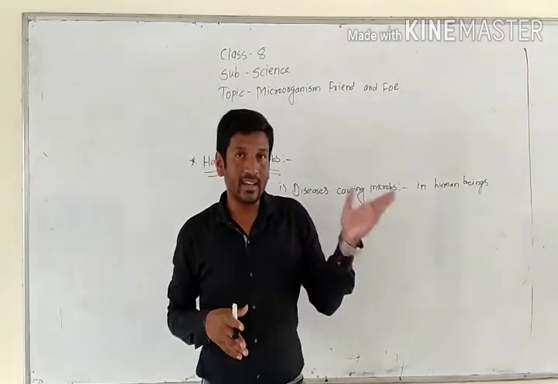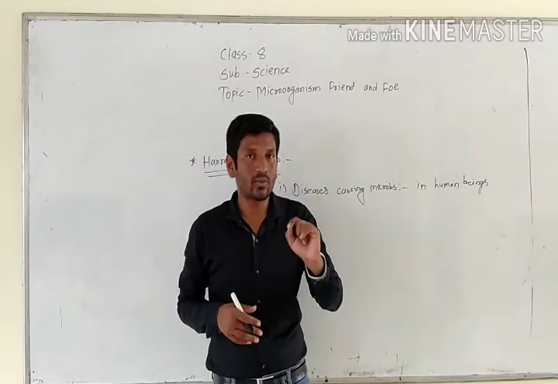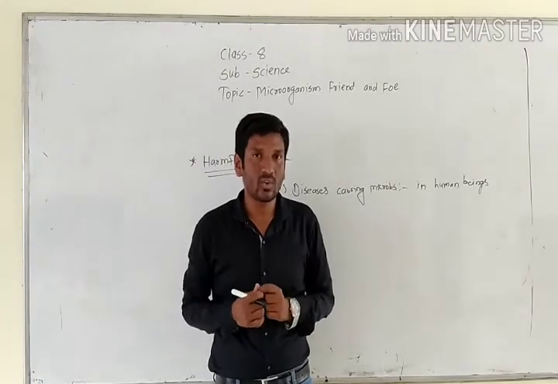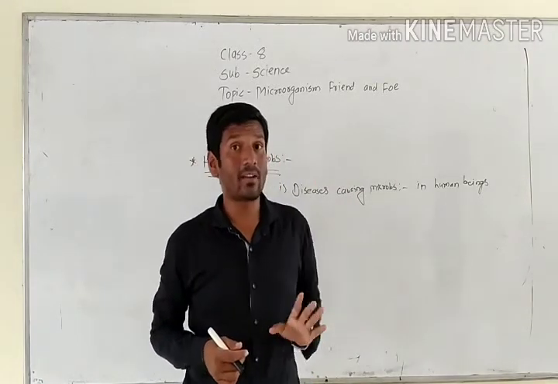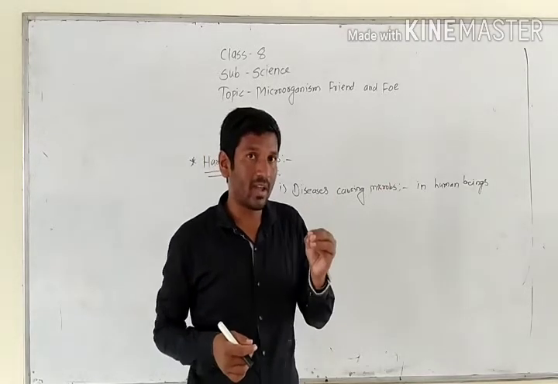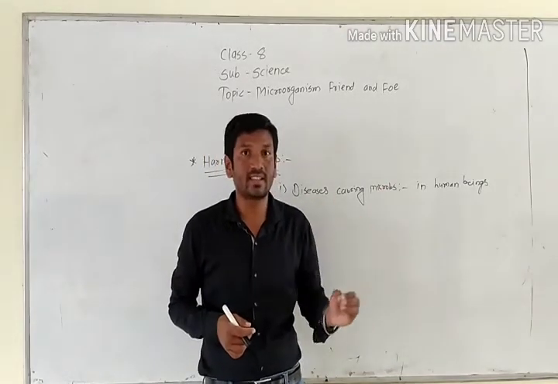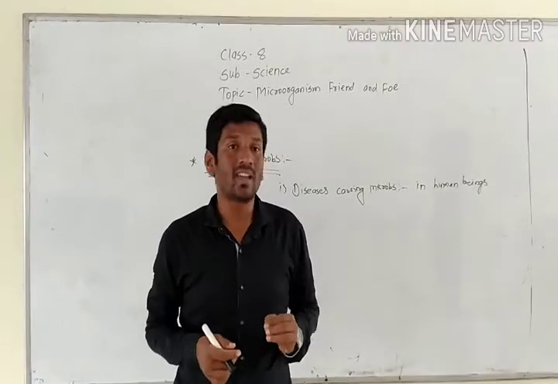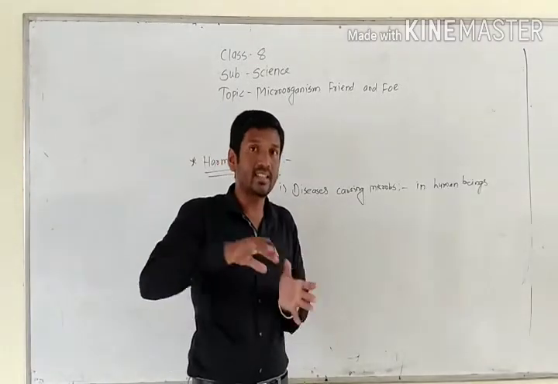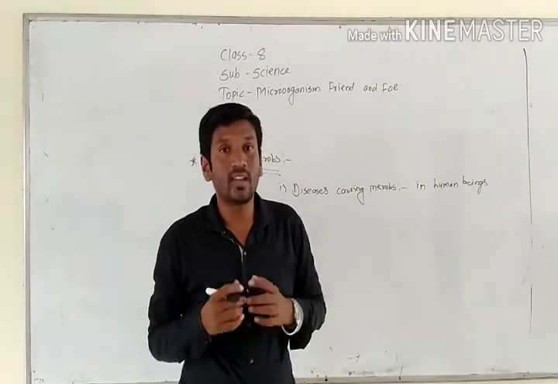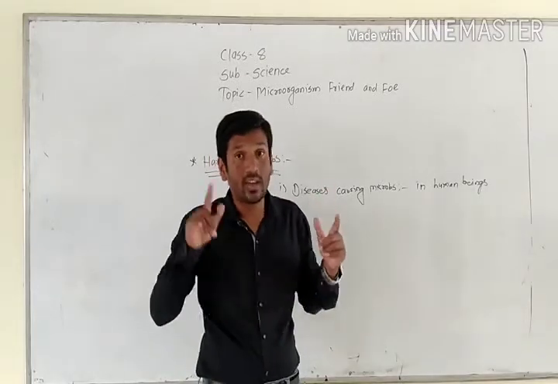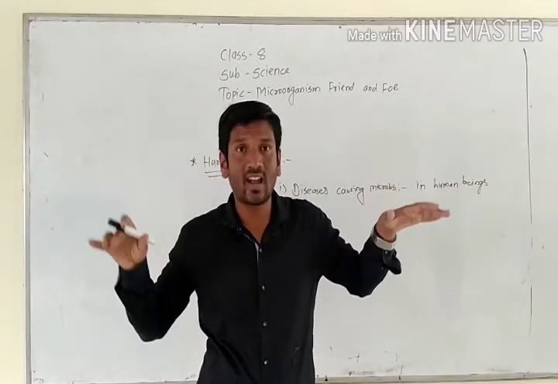In the last video I told you about vaccines. These are useful microbes. Whatever microbes or germs are present in the vaccine, they are useful microbes. And when disease causing germs enter our body directly, that is harmful for us. How are they useful and how are they harmful?